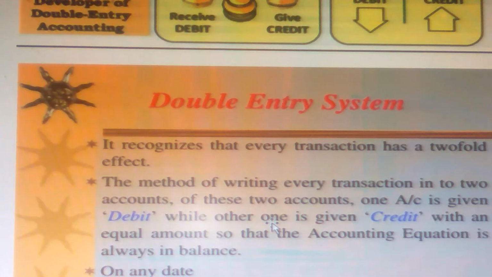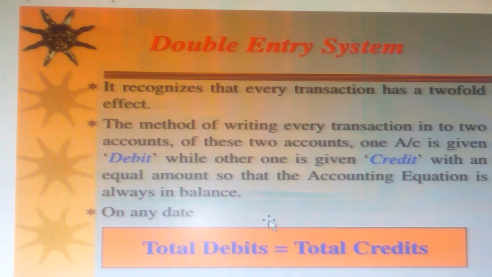So the double entry system recognizes that every transaction has a twofold effect. That's what we discussed now: the method of writing every transaction into two accounts. Of these two accounts, one account is given debit while the other is given credit, correct, with an equal amount, so that the accounting equation is always in balance. On any date, total debit is equal to total credit. That's why it is called the double entry system. So for every debit aspect, correspondingly there is a credit aspect.